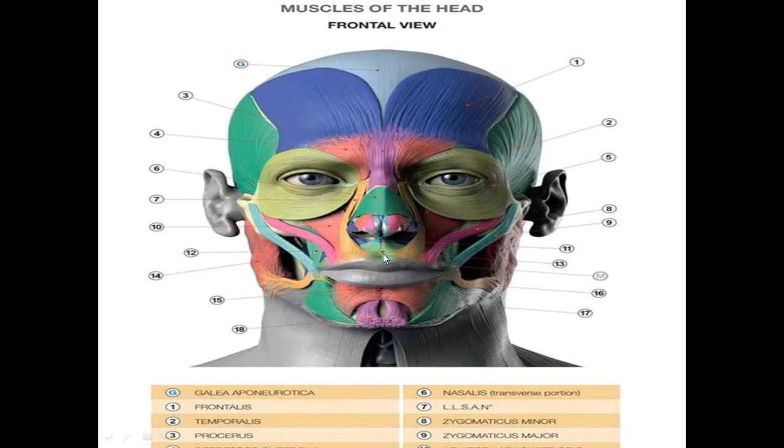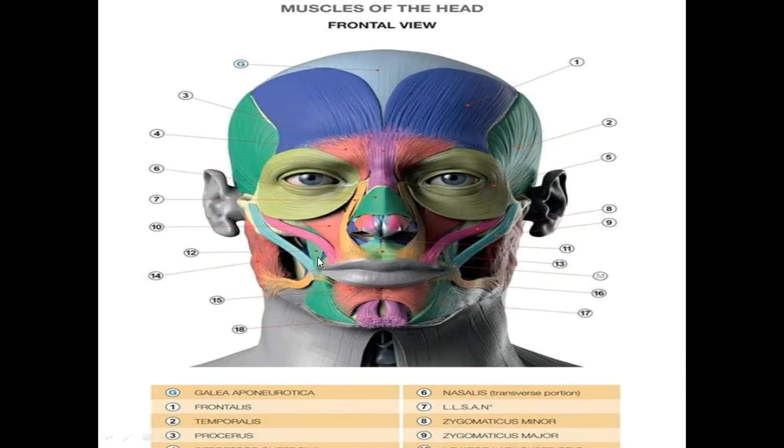Oris means the oral cavity, and the orbicularis oris is like an orifice, so it is responsible for closure of the mouth. Returning to this muscle: this is the levator labii superioris, and this is the levator labii superioris alaeque nasi. Because it is above, it means pull up, elevation. So it is levator.